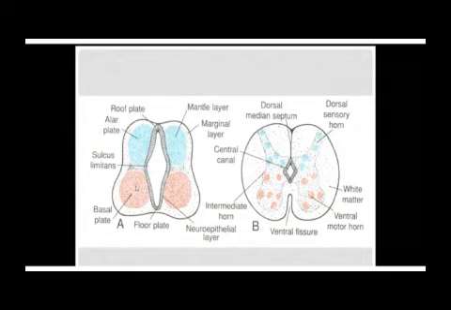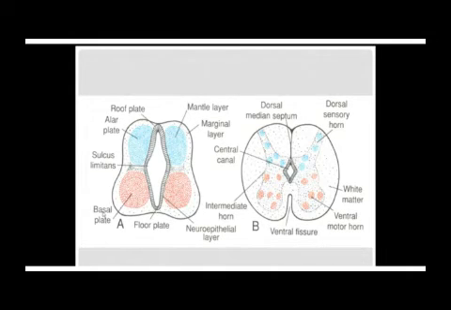The mantle layer forms, after which the cells in the dorsal region of the mantle layer differentiate into sensory neurons, and the cells in the ventral aspect differentiate into motor neurons. This region of the mantle layer containing sensory neurons is the one they call the alar plate, and this region containing motor neurons, which is ventral, is what we call the basal plate.